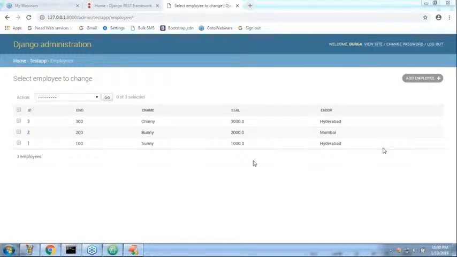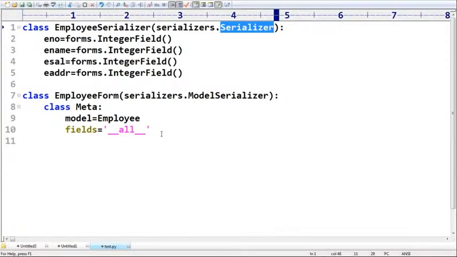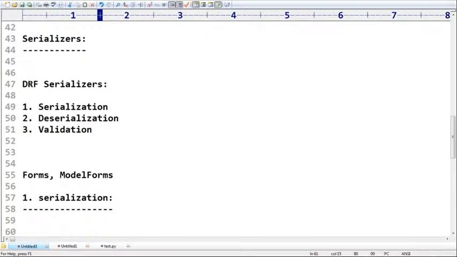Okay, now that's all, sir. These are the 3 records I created in my Django admin. Okay, now here take very special care. Come back to our story, sir. What I told just now: DRF serializers are responsible to perform how many activities? Can you please tell? 3 activities: serialization, deserialization, validation.